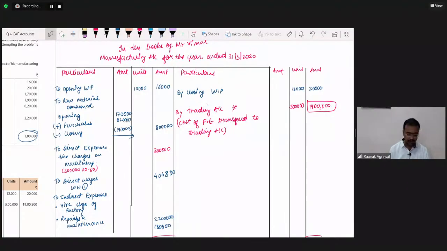No, no, the units column won't be totaled. There is no sense in totaling the units column. Yes, Nidhi, it can come in the exam.